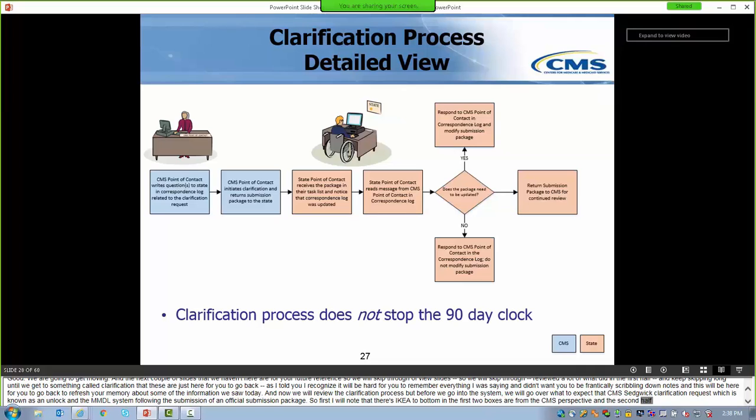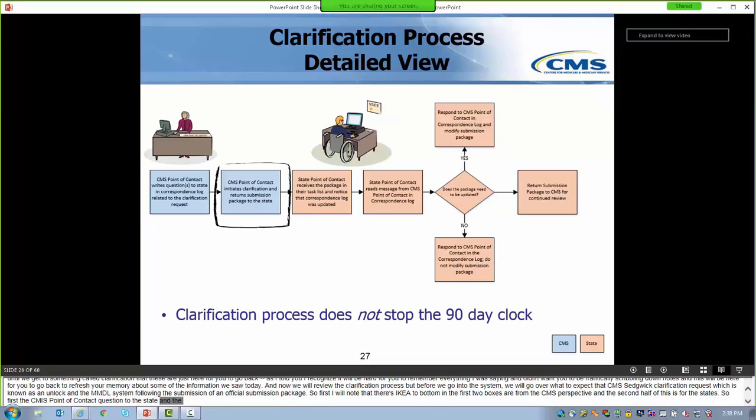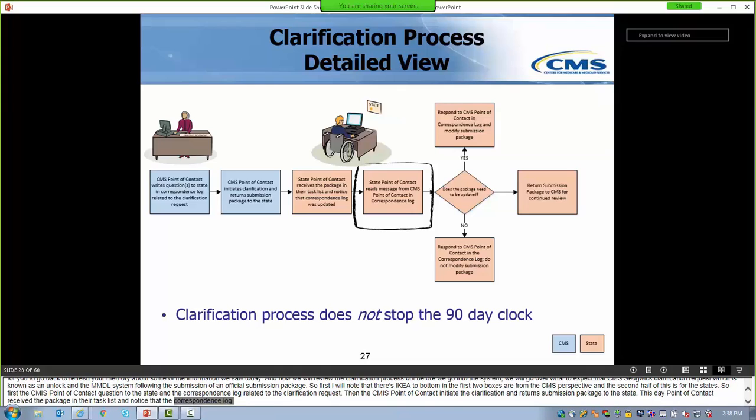So first, the CMS point of contact writes questions to the state in the correspondence log related to the clarification request. Then, the CMS point of contact initiates the clarification and returns the submission package to the state. The state point of contact receives the package in their task list and notices that the correspondence log was updated. The state point of contact then reads the correspondence log message from CMS. At this point, the state point of contact determines if the package needs to be updated.